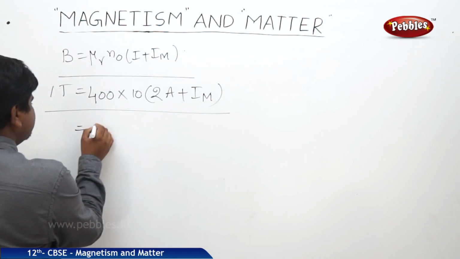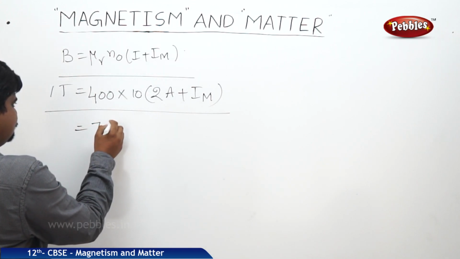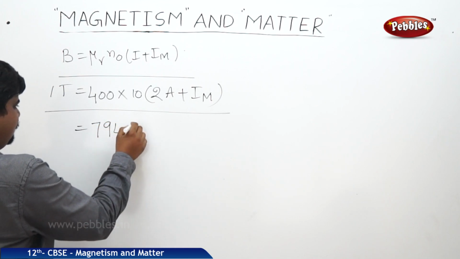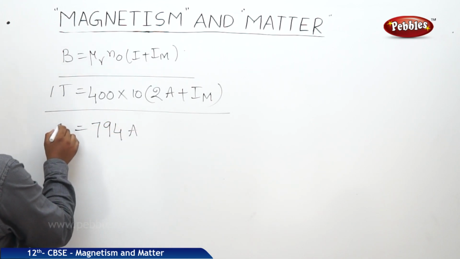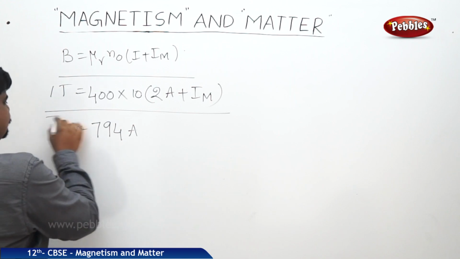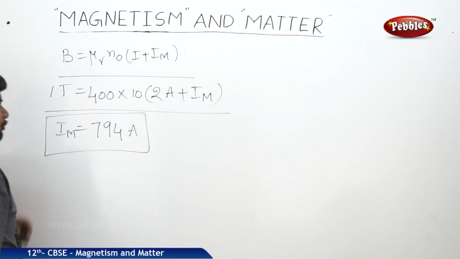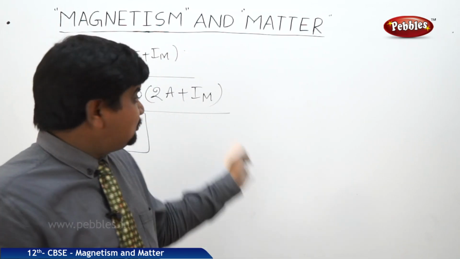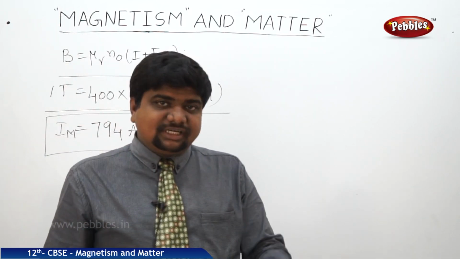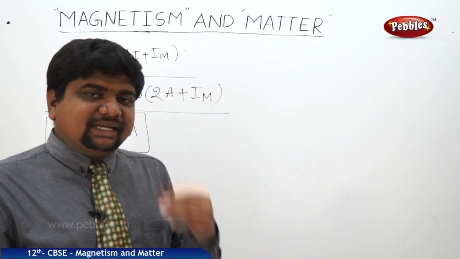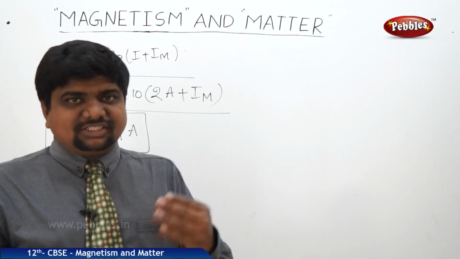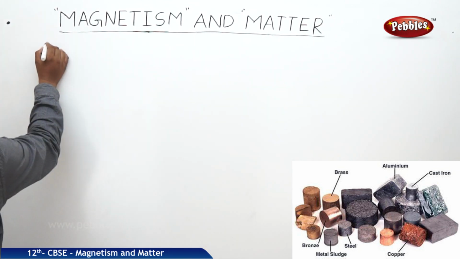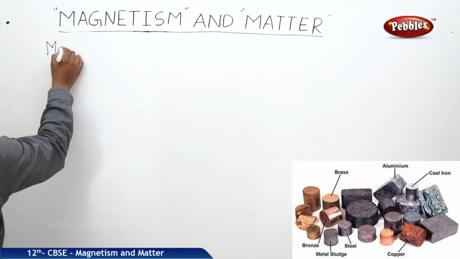So we will get 794 amperes. So almost 800 minus 2, like that we will get 794 amperes. So this much is the current which is needed to pass over the magnetizing current which passes through the solenoid. So we will discuss magnetic properties of materials.